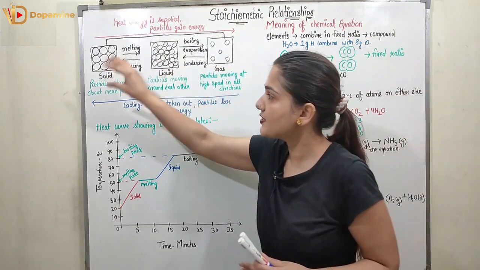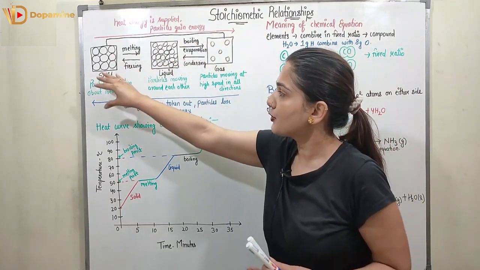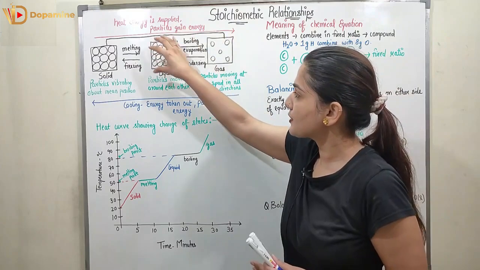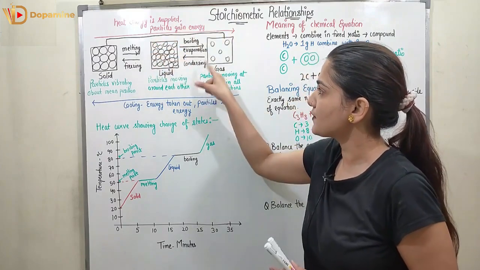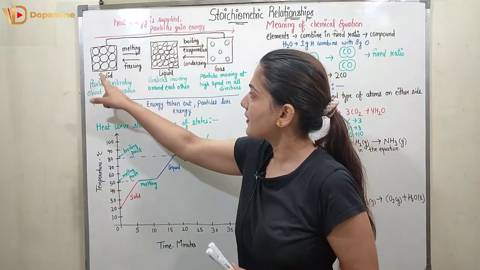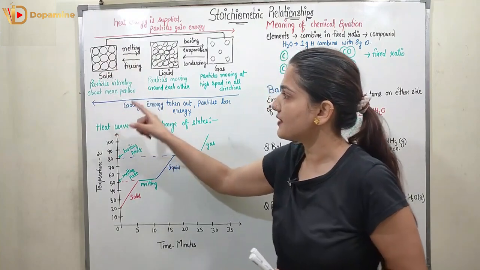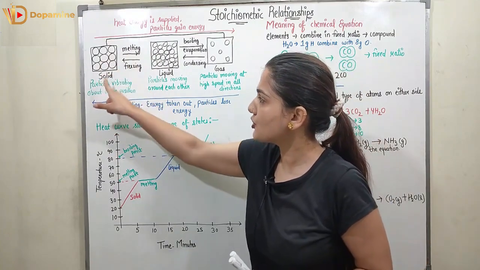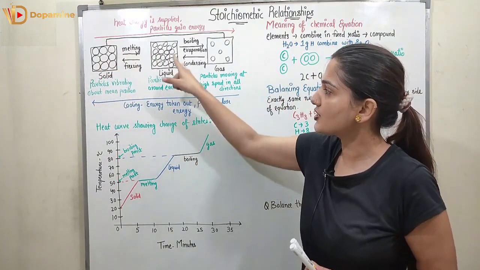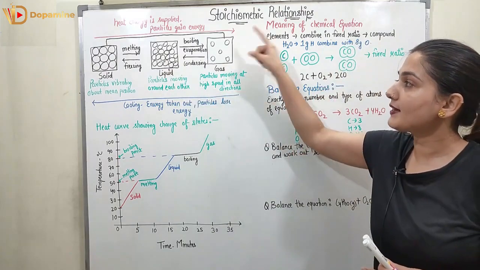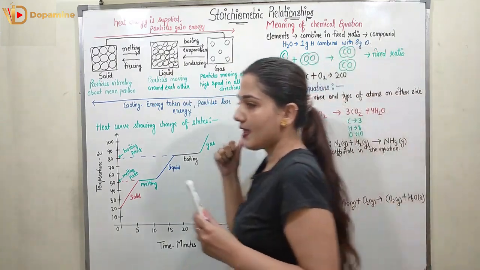If I reduce the energy, the gas can convert to the liquid, and this process is called condensation. Then liquid converting to the solid is known as freezing. So particles vibrate about the mean position in solid, particles move around each other in liquid, and particles move at very high speed in all directions in gases.